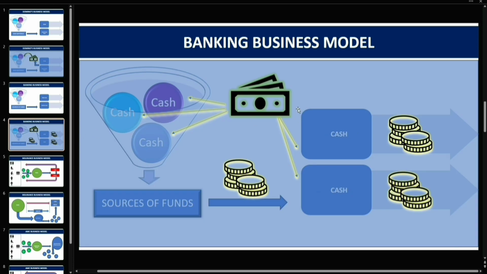So what is different in the case of the banking business? For them, cash itself is the raw material, and the end product also happens to be cash. On deposits and bonds, they pay some interest to whoever holds them. For the loans, they charge a rate of interest. The difference between those interest rates is their spread and their profit.